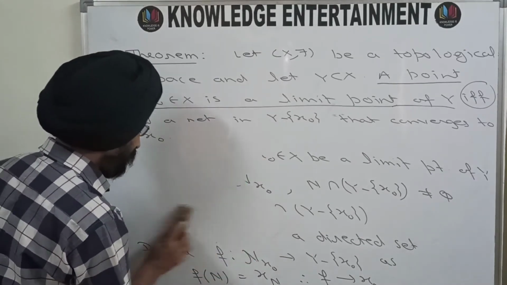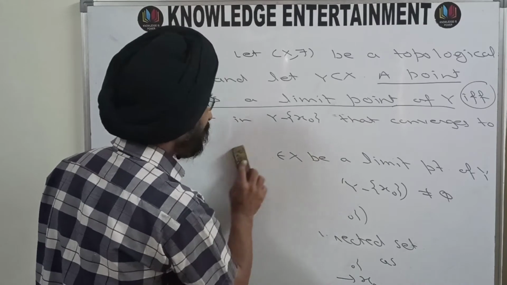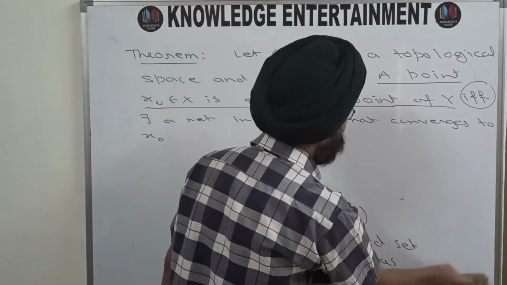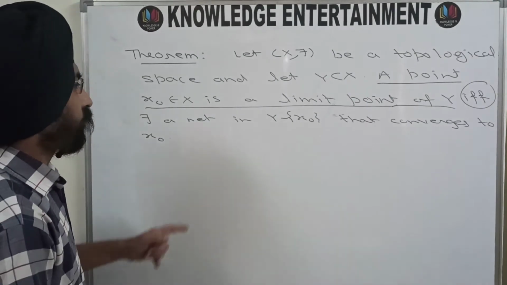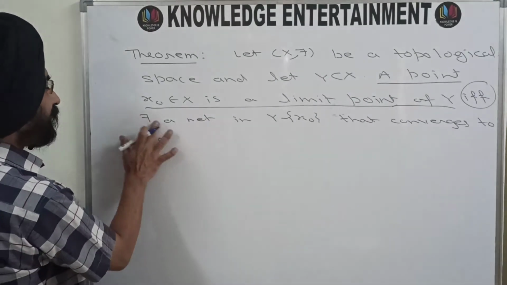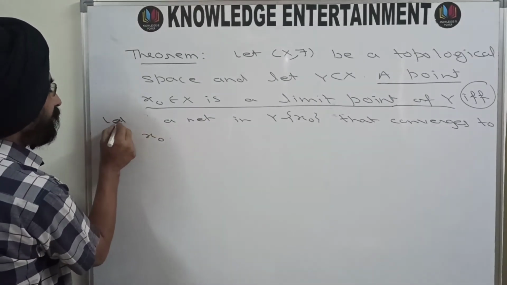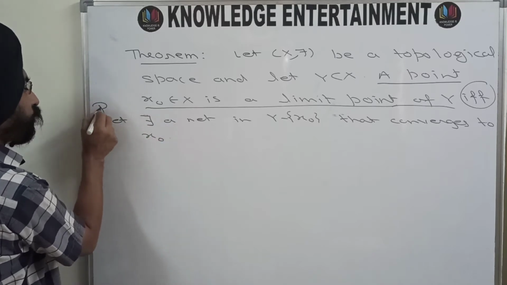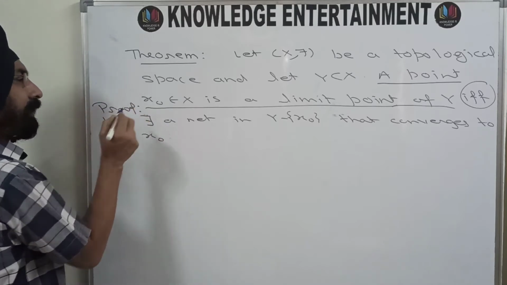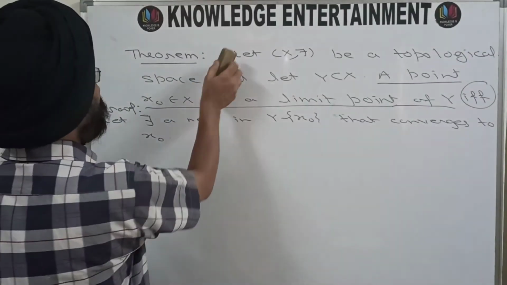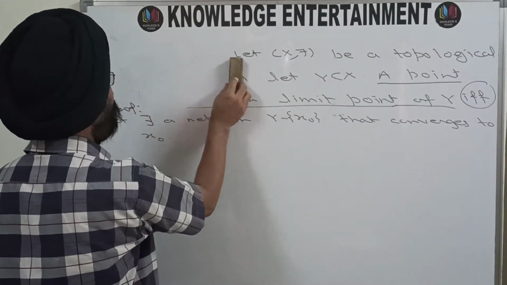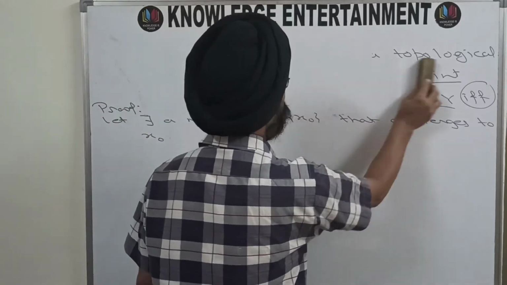Conversely, let there be a net in Y minus X naught that converges to X naught. So I'm starting the proof here now. I'm omitting the rest of the part because it is the proof now.